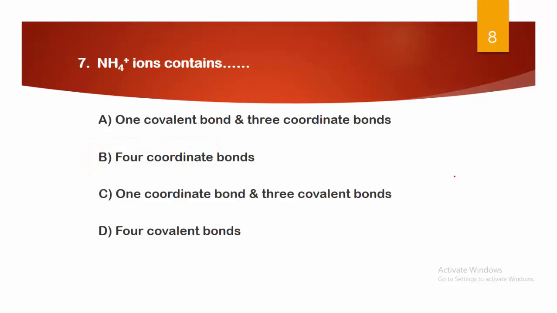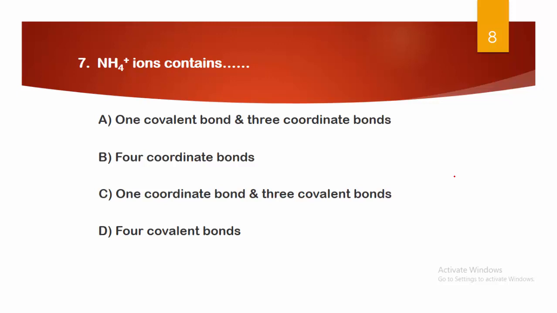Next, NH4 plus ion contains. Options: A. 1 covalent bond and 3 coordinate bonds, B. 4 coordinate bonds, C. 1 coordinate bond and 3 covalent bonds, and D. 4 covalent bonds. This is a very simple and logical question. Here we have to understand NH4 plus, a positive ion, and how many covalent and coordinate bonds are in that molecule.